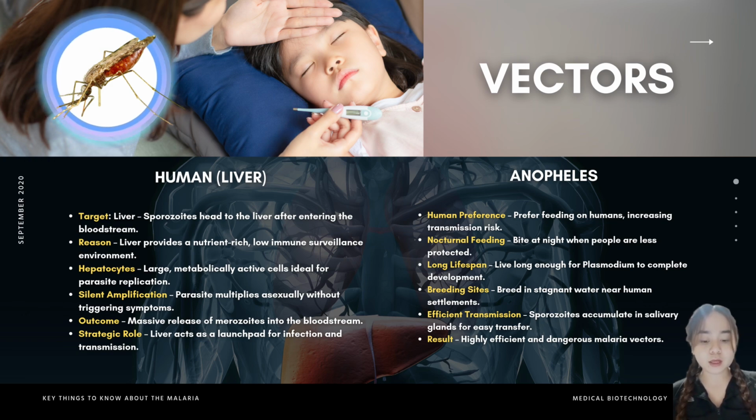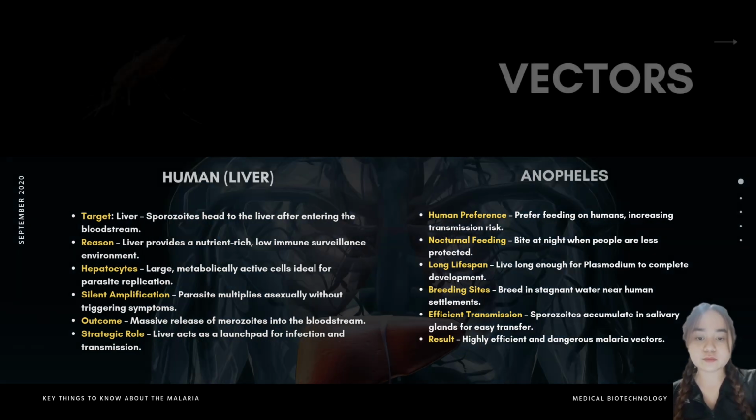But the real culprit behind the malaria spread is the Anopheles mosquito. These mosquitoes are expert vectors. They prefer feeding on humans, bite mainly at night when people are vulnerable, and live long enough to allow the parasite to complete its development inside them. They breed near human settlements, increasing exposure risk. Their salivary glands even serve as a safe storage site for the parasites. All these traits, human preference, stealthy nighttime biting, and strategic biology, make the Anopheles mosquito dangerously efficient at spreading malaria.